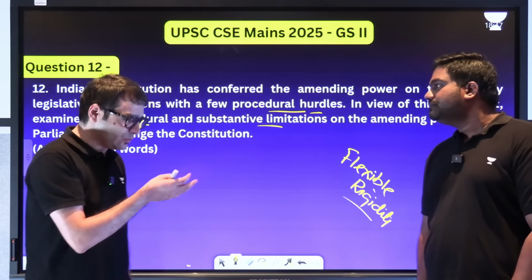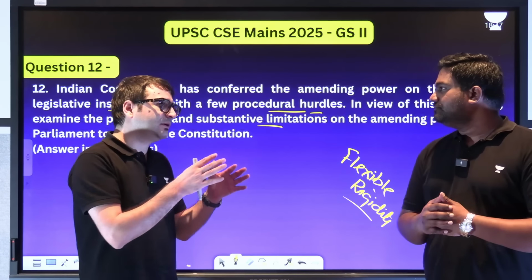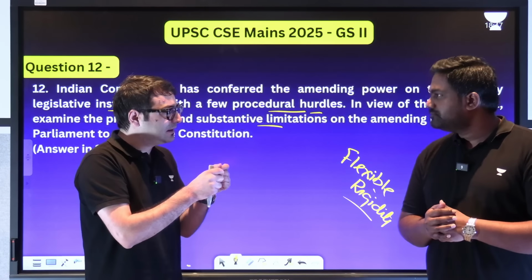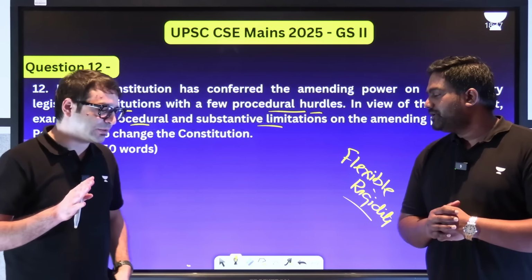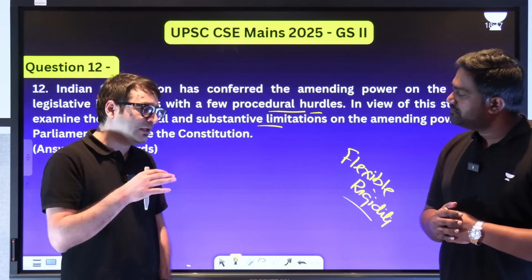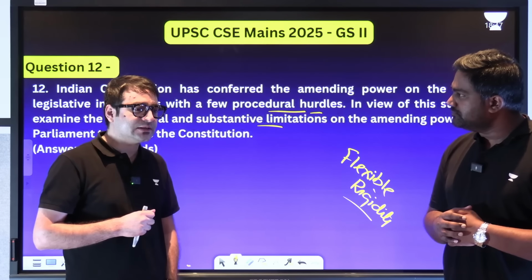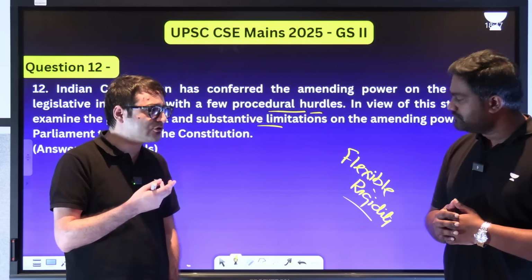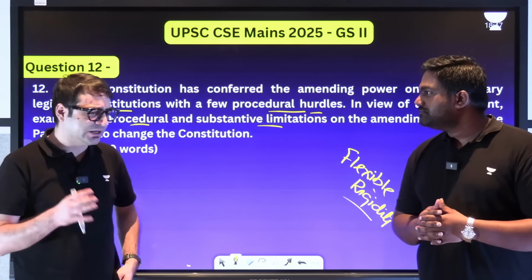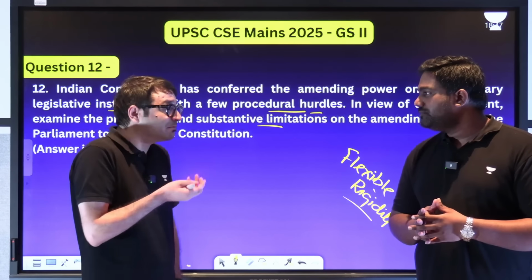For example, I'll give you a very important analogy. The question before the Keshavananda Bharti case was, is the power of the parliament supreme, that it can amend any provision of the constitution? Right. And Nani Palkhiwala was arguing in the Supreme Court. He talked about something called implied restriction. He said there is something, although not explicitly mentioned in the constitution, because if you read Article 368 or any provision of the constitution, it does not impose any limitation on the power of amending the constitution. But he said there is an implied restriction.